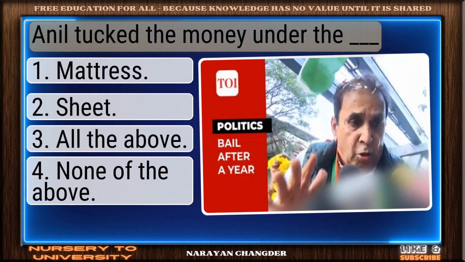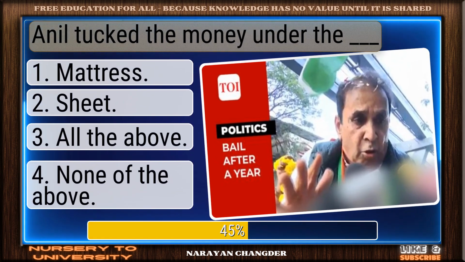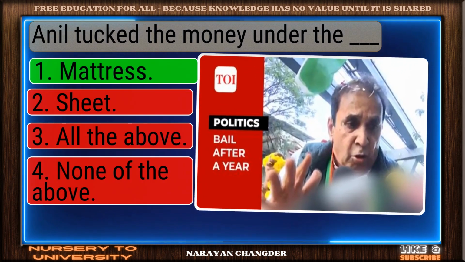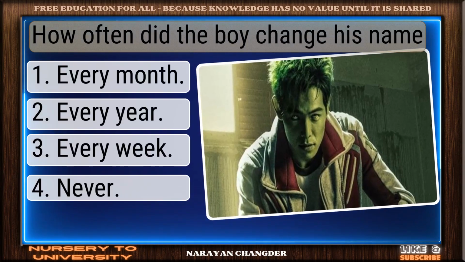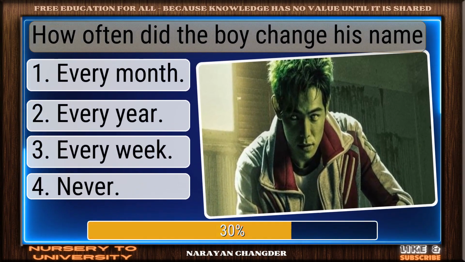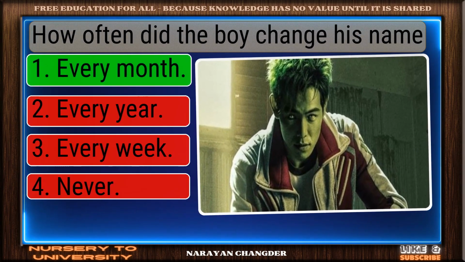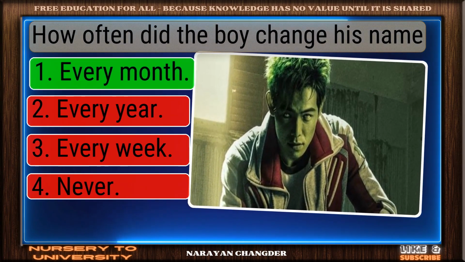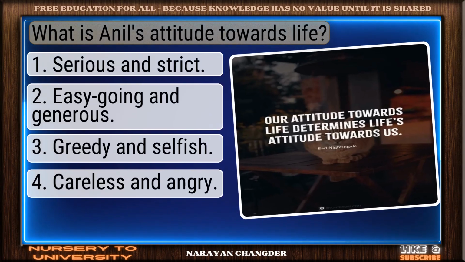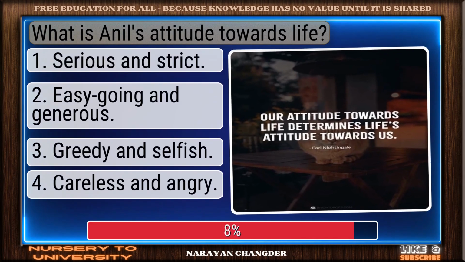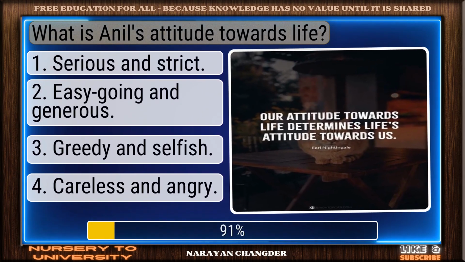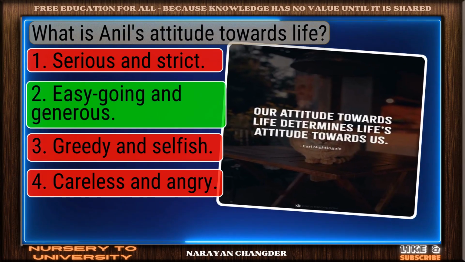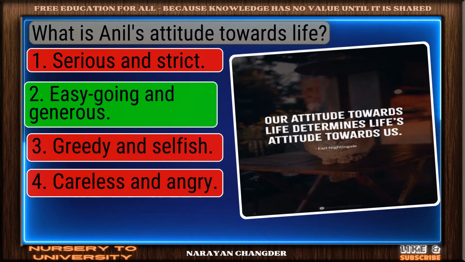Anil tucked the money under the dash. Well reasoned. Mattress is the correct choice. How often did the boy change his name? Smart pick. Every month is the correct choice. What is Anil's attitude towards life? Clear logic. Your choice, easygoing and generous, is sound.